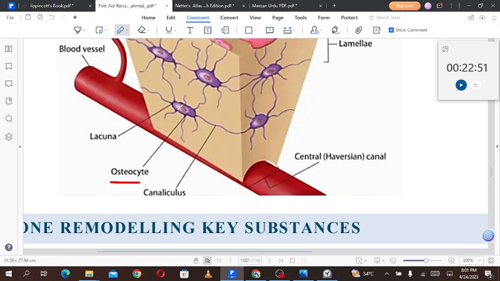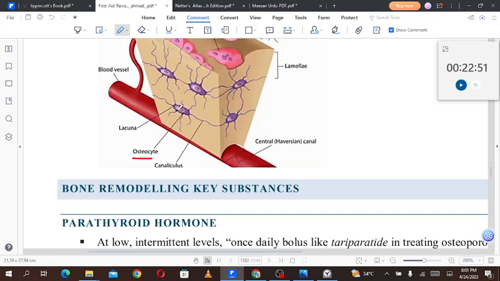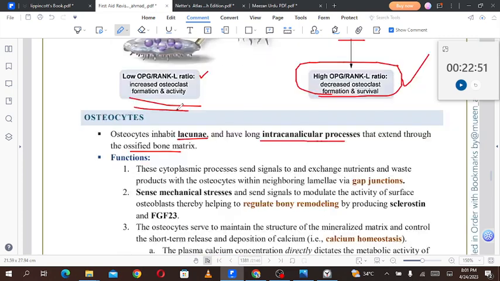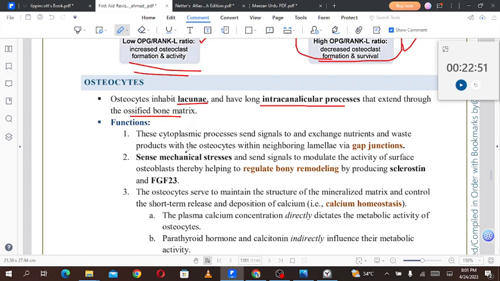The structure of the bone is formed by these cells. These are called osteocytes, and they are present inside the lacunae. The osteocytes inhabit the lacunae and have long intracanalicular processes that extend through the ossified bone matrix. These cytoplasmic processes send signals to exchange nutrients and waste products with the osteocytes within neighboring lamellae via the gap junctions.